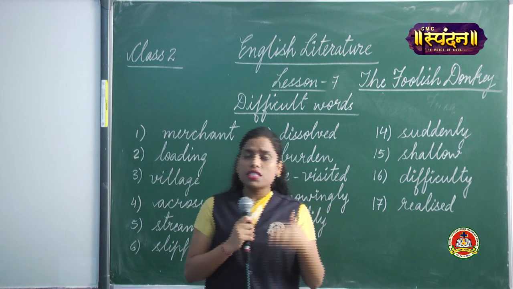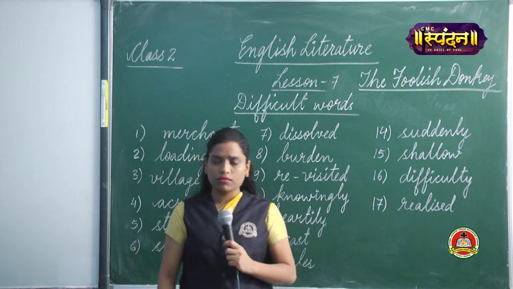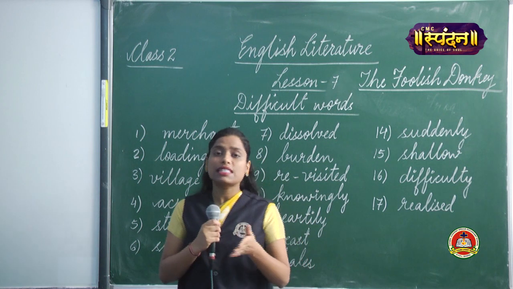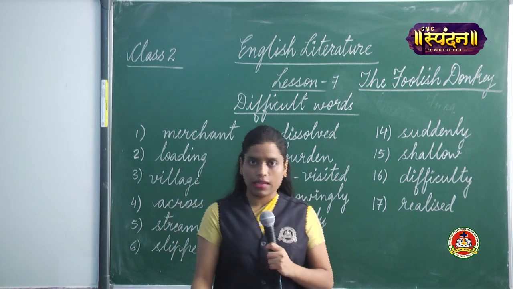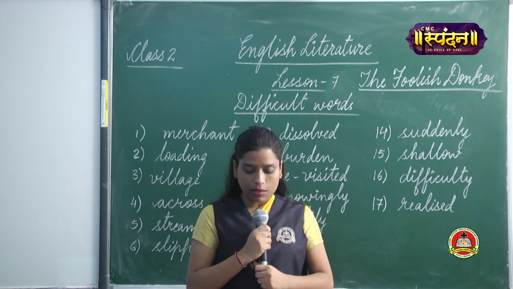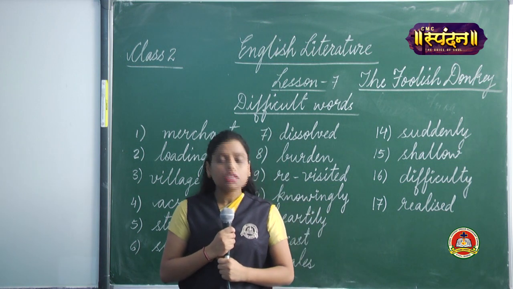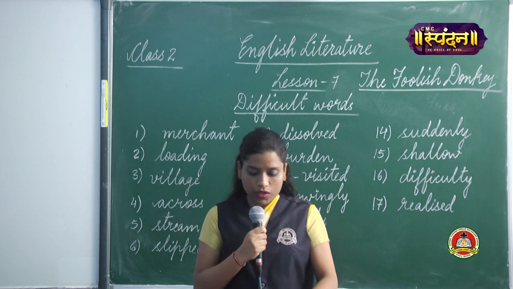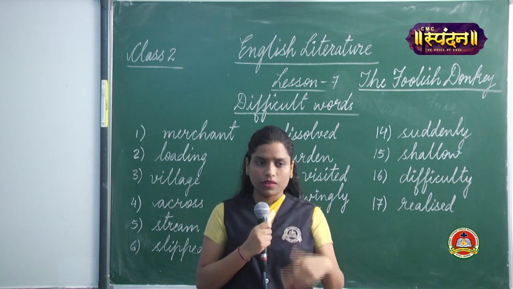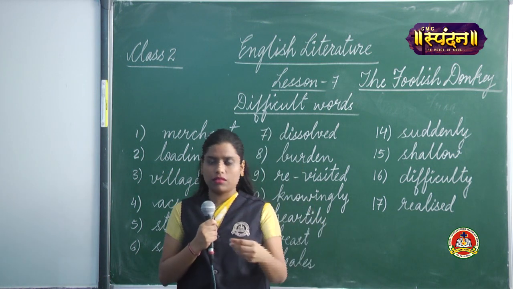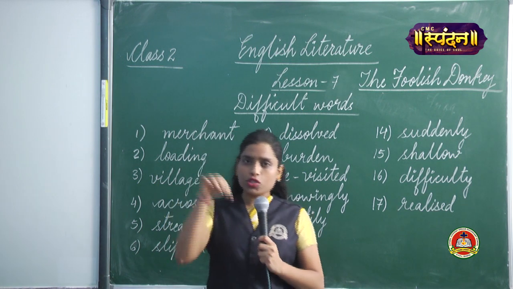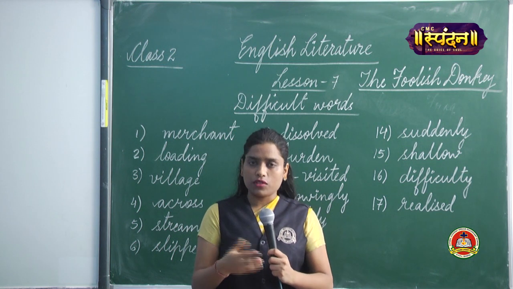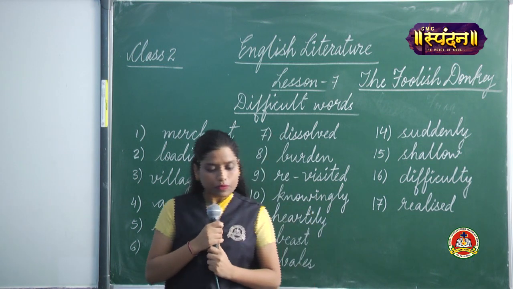Then you have slipped. What do you mean by slipped? Sometimes you slip. Slip means to slide and fall accidentally. That is called slipped. Then you have dissolved, D-I-S-S-O-L-V-E-D. What do you mean by dissolved? Dissolved means to melt. When you put salt or sugar into water, what happens? It dissolves, it melts in water.